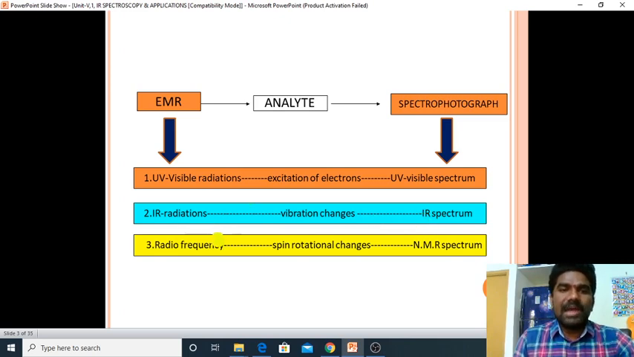If the molecule is exposed to radio frequency, then spin changes can occur, and then we will get an NMR spectrum. We will discuss these in detail one by one.